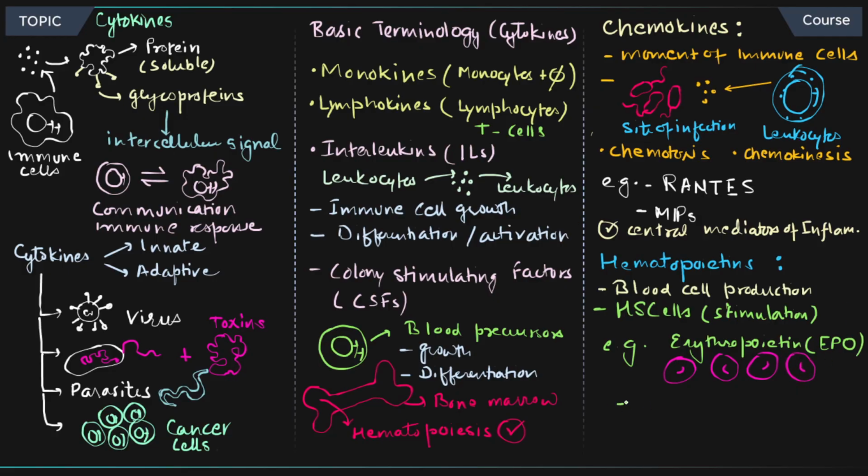And then you have further colony stimulating factors that we have already covered, important for haematopoiesis. These are some of the important molecules that play an important role in the functioning and the control of the cytokines, and we have understood the basic terminology of what kind of cytokines are there, what are their specific roles. Okay, now let's move on to the next part.